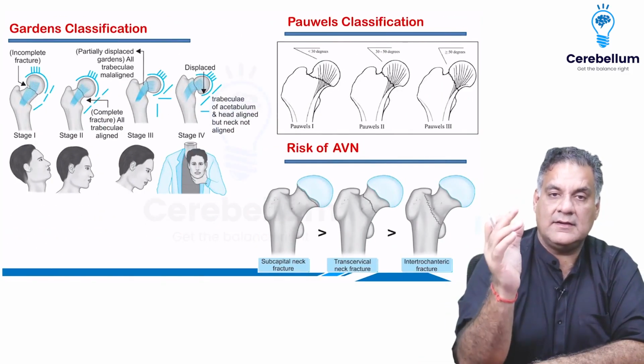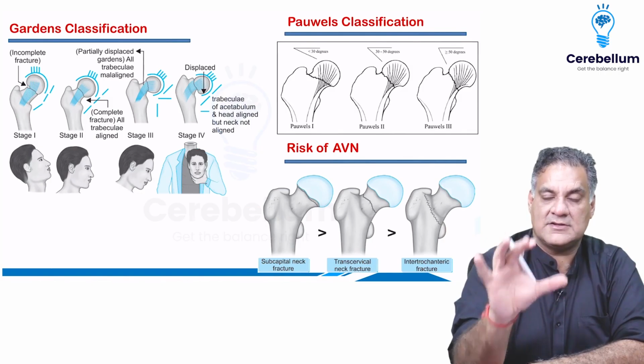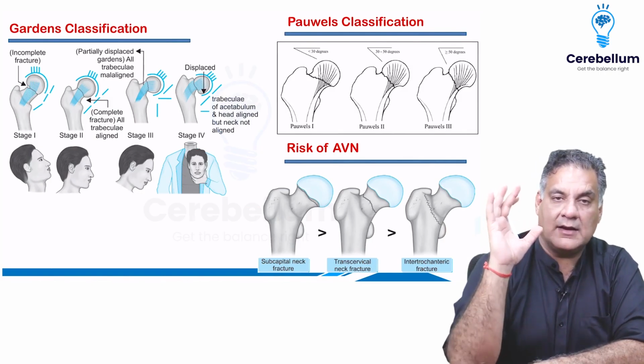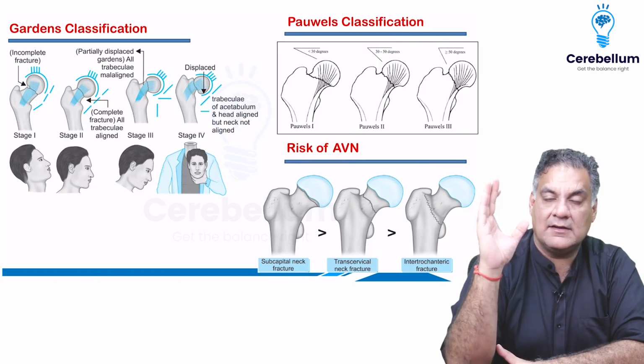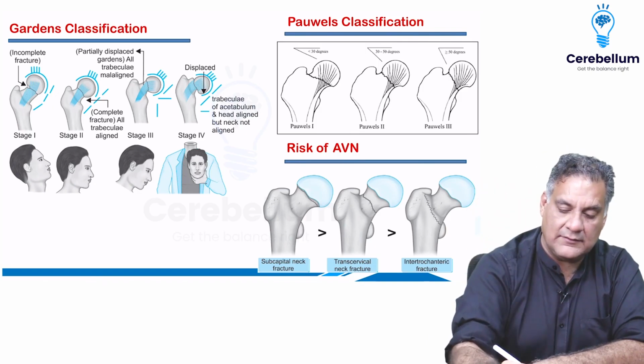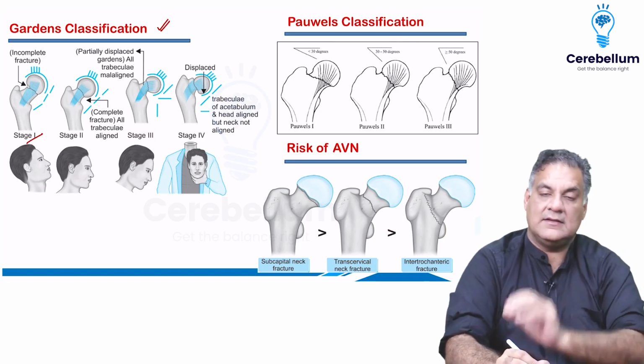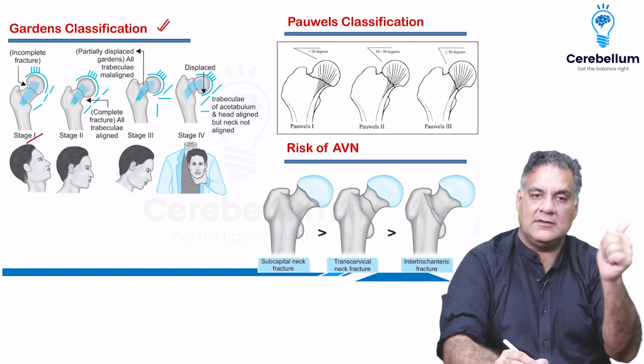When we come to treatment, it's based upon reducing the fracture. So what do you want to do? You want to align the trabeculae of the acetabulum with the head and the neck. Garden's classification talks about that. In Garden stage 1, there's only an incomplete fracture with valgus. It can unite.